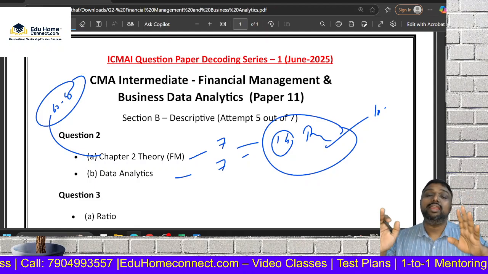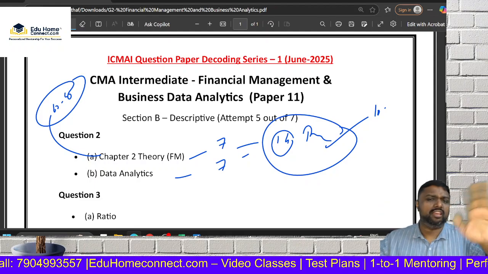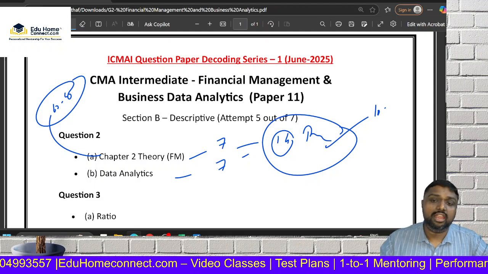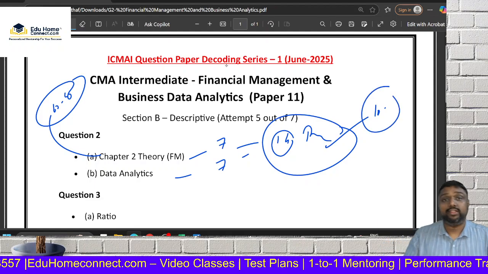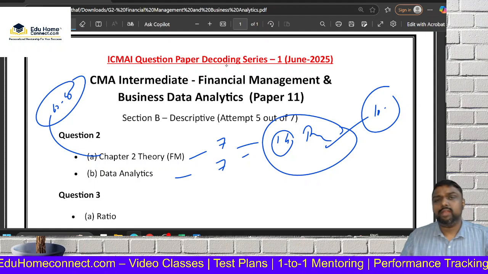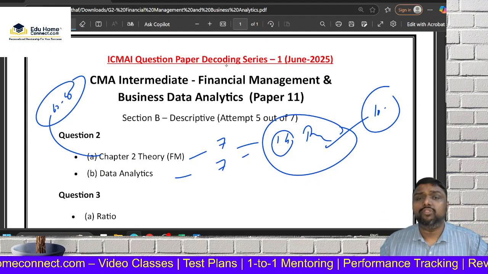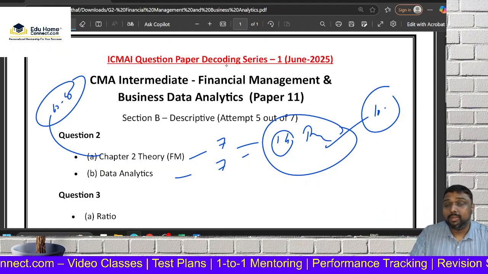Or if your main area is theory and you have already prepared theory, you go with theory, no problem at all. But even if you prepare theory to the maximum, they'll give only 10 marks. There is one limitation for theory. But if you already prepared, go with the theory. If you feel any difficulty, you can go with the theory. But what is the better choice?